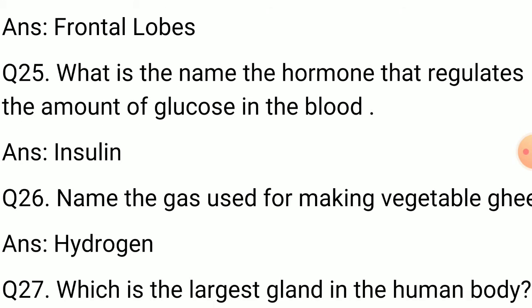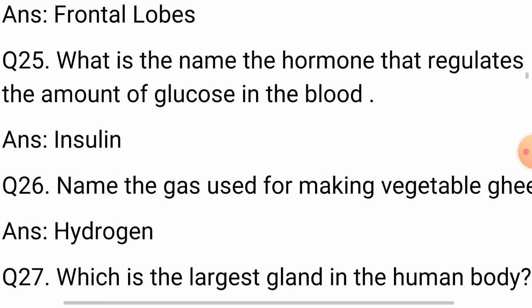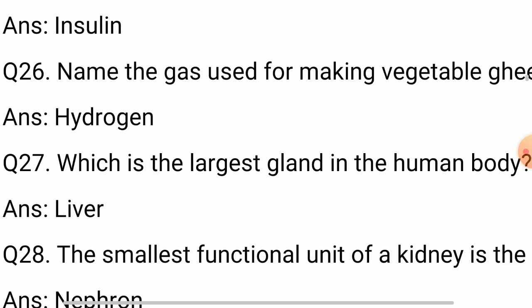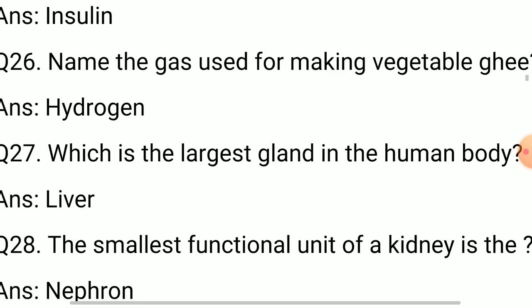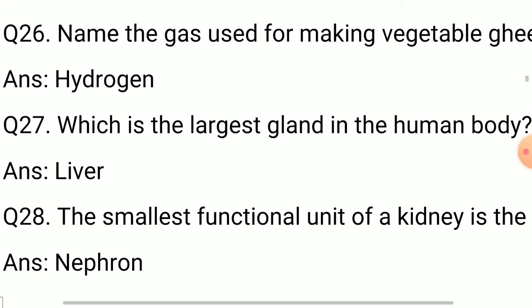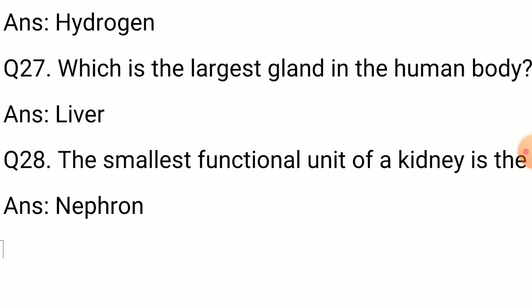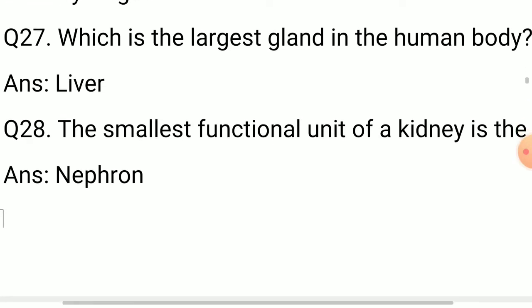Question number 25. What is the name of hormone that regulates the amount of glucose in the blood? Answer is insulin. Question number 26. Name the gas used for making vegetable ghee. Answer is hydrogen. Question number 27. Which is the largest gland in the human body? Answer is liver.